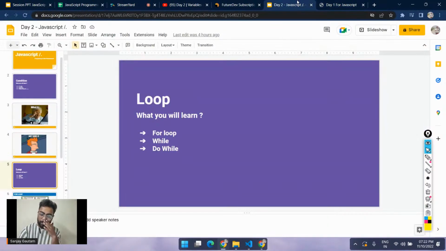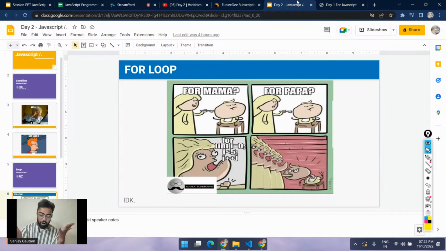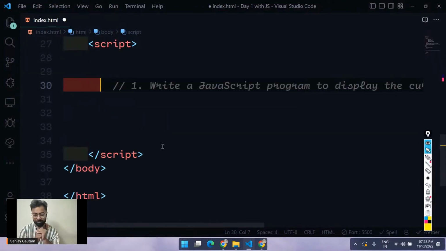So I think we covered the for loop. So for the int i equals 0, i less than 5, we have 5 loops here. It's one of my favorite memes related to loops. It's a loop for 5 times: 1, 2, 3, 4, and 5. So it's a loop for 5 times. Okay, so that's all about the for loop, and now let's move to something called the while loop.